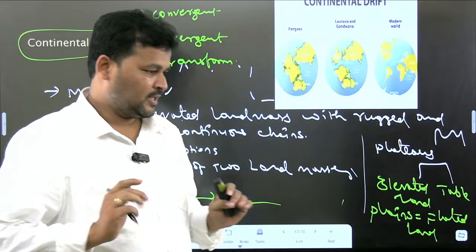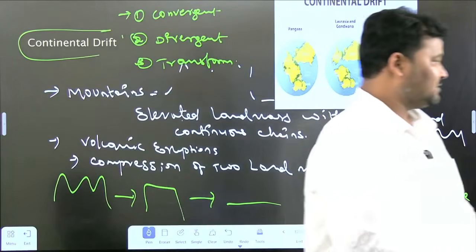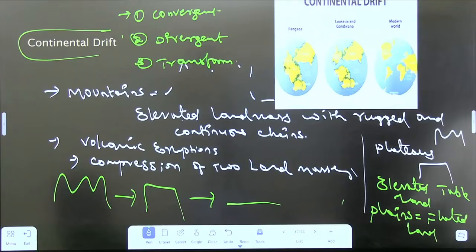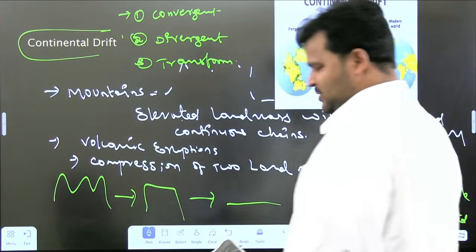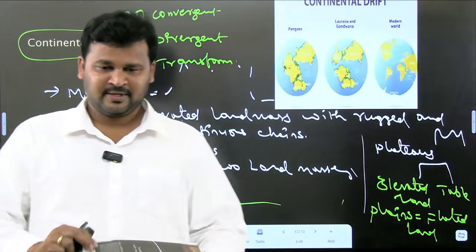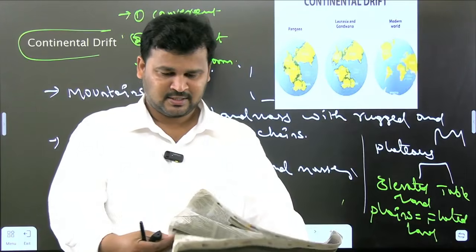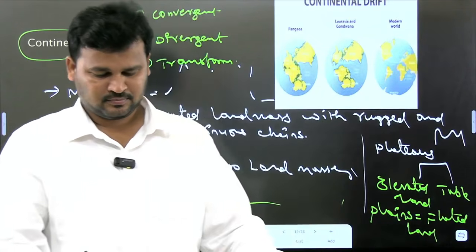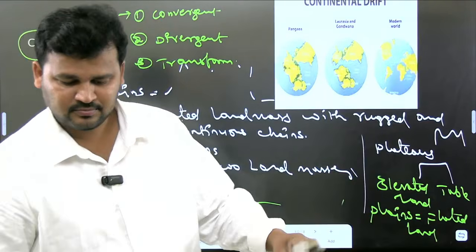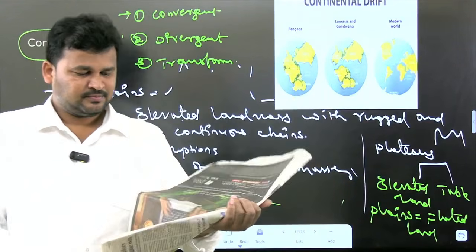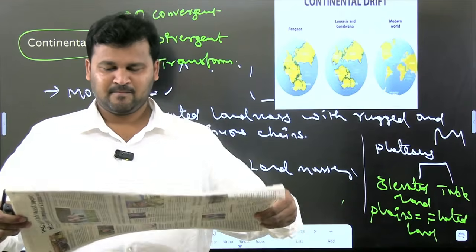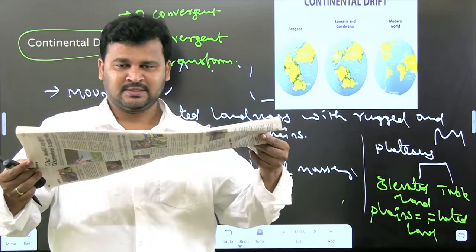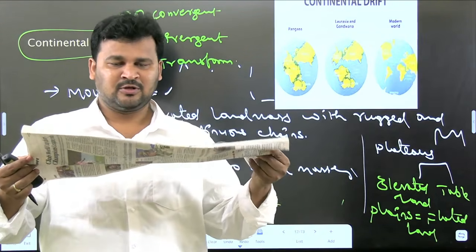Clear? So let me take one paper, guys, and I'll explain about it. See here. For example, this was treated as one of the continents, two different continents.